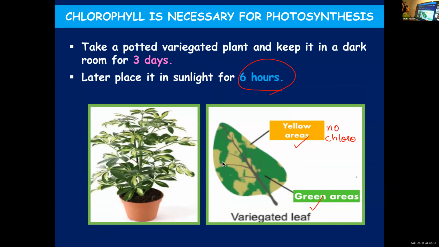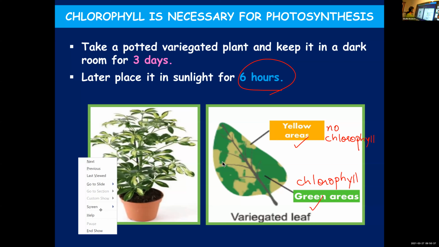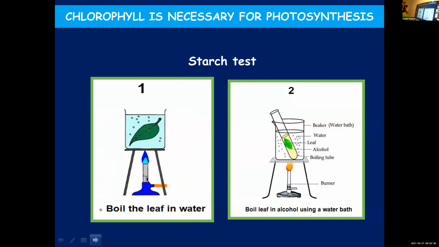So first, I think you have understood the points. We take a potted variegated plant. You keep it in a dark room for 3 days to make it free of starch. Then you will place it in sunlight for 6 hours. And then you will pluck out a leaf from this and you are going to perform the starch test. I think from lower classes you have learned the starch test, how it is to be performed. Okay, so what is to be done for carrying out the starch test?